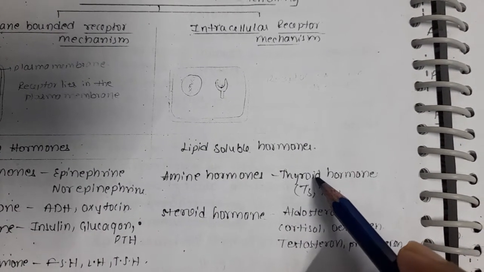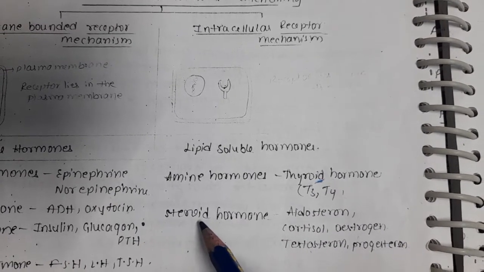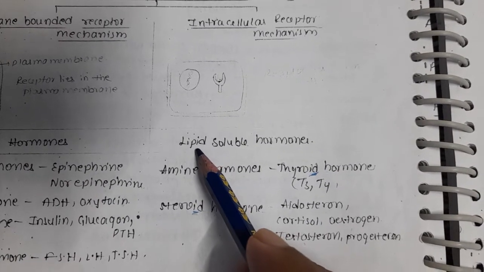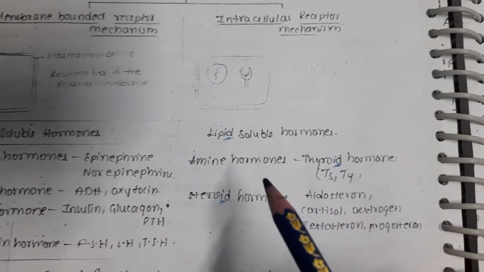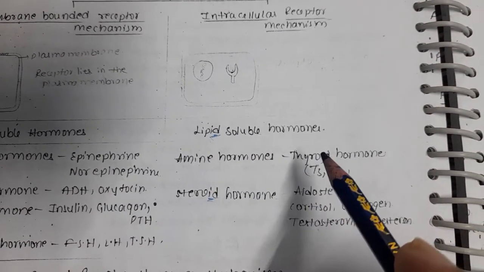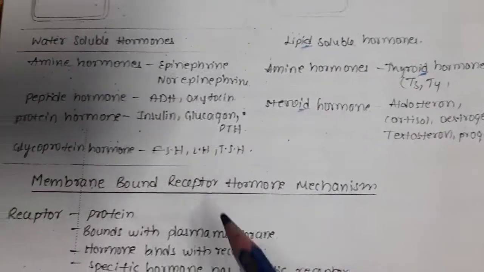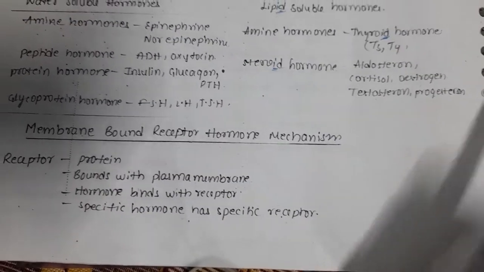Here is one trick to remember: thyroid has an ID, steroid has an ID, and lipid has an ID. So the lipid soluble hormones are thyroid, steroid, lipid.